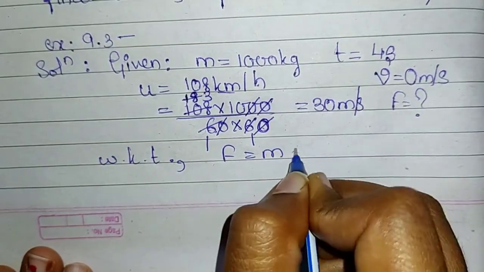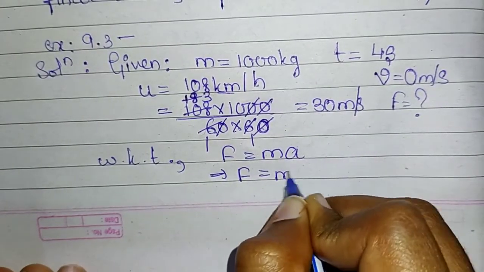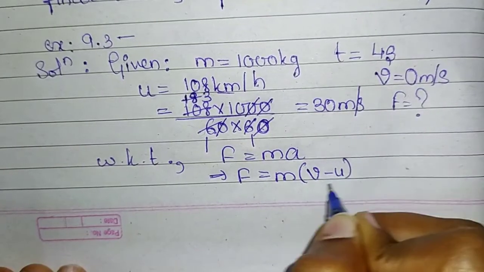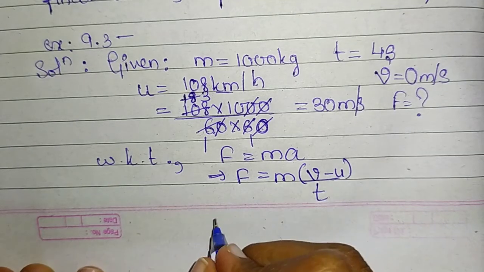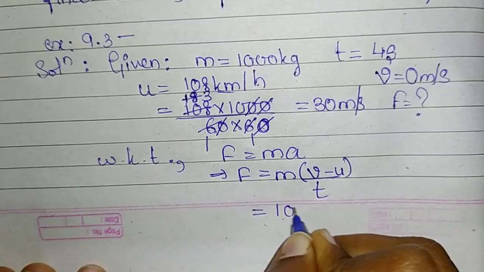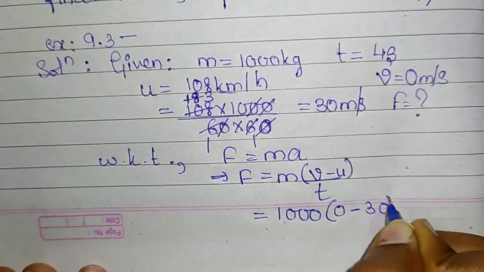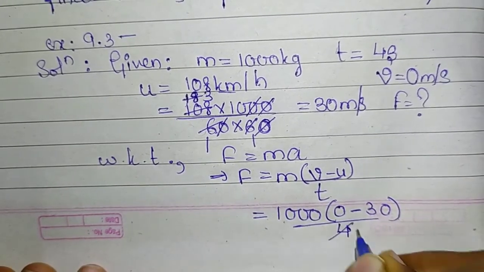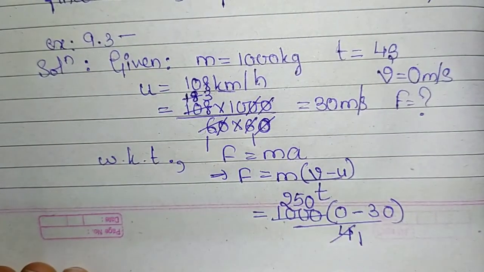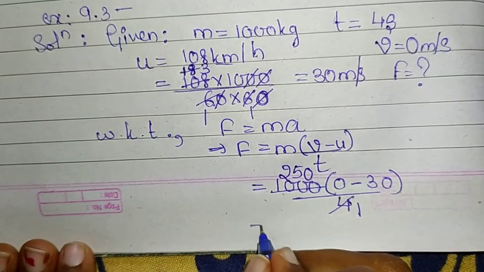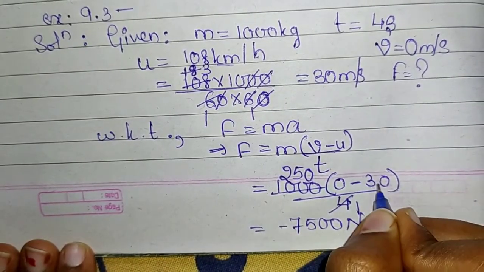we know that force is equal to mass into acceleration. But in terms of velocity, acceleration is (v minus u) by t, that is, final velocity minus initial velocity divided by time. So force will be equal to 1000 into (0 minus 30) divided by 4. So 1000 by 4 is 250, into minus 30, which is nothing but minus 7500 Newton.